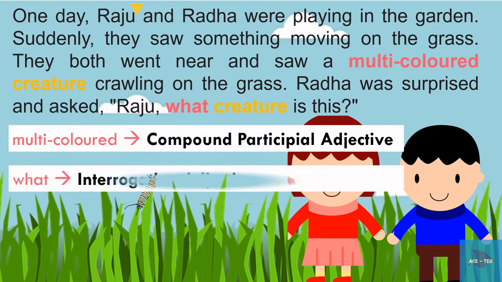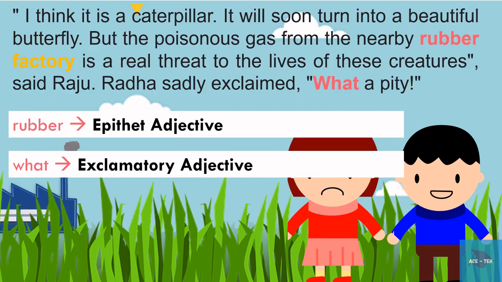What in the phrase what creature is the interrogative adjective. Rubber factory is the epithet adjective. And what in the phrase what a pity is the exclamatory adjective.